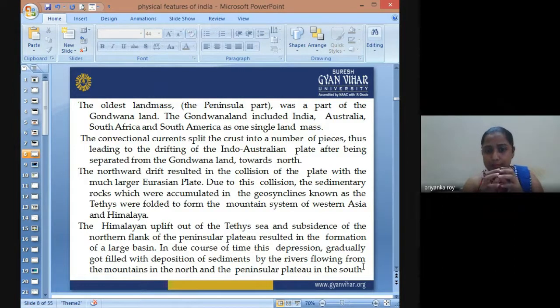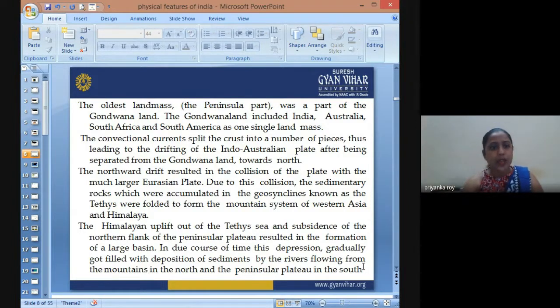Because of the plate boundary movement, because of the convection currents under the plate boundaries, they started disintegrating and started forming the Indo-Australian plate. After being separated from Gondwana land, this Indo-Australian plate moved northwards, towards the